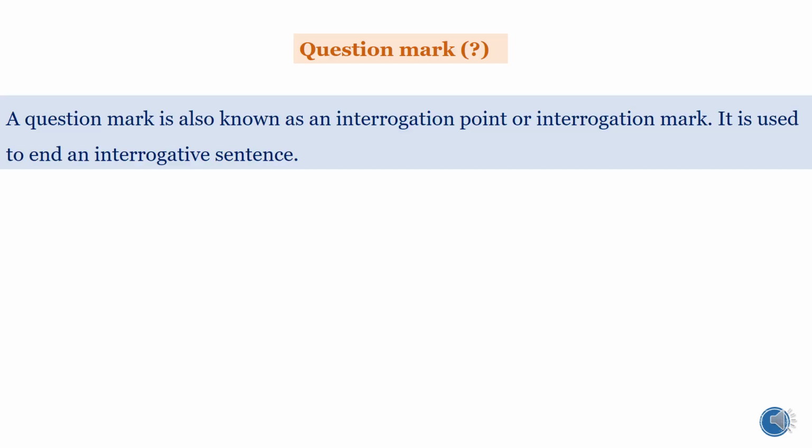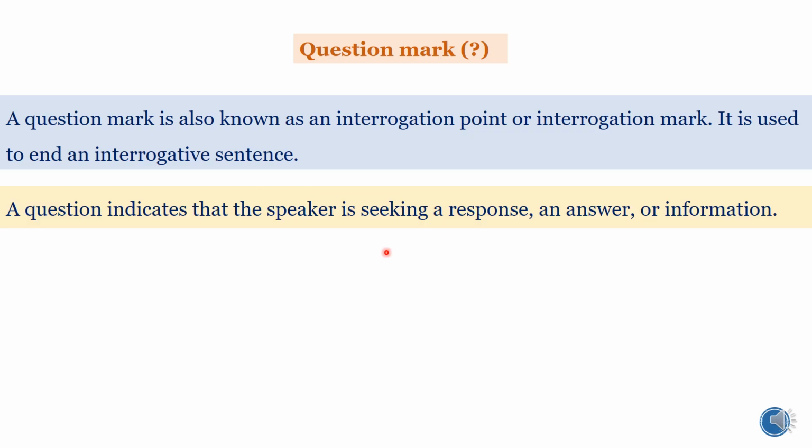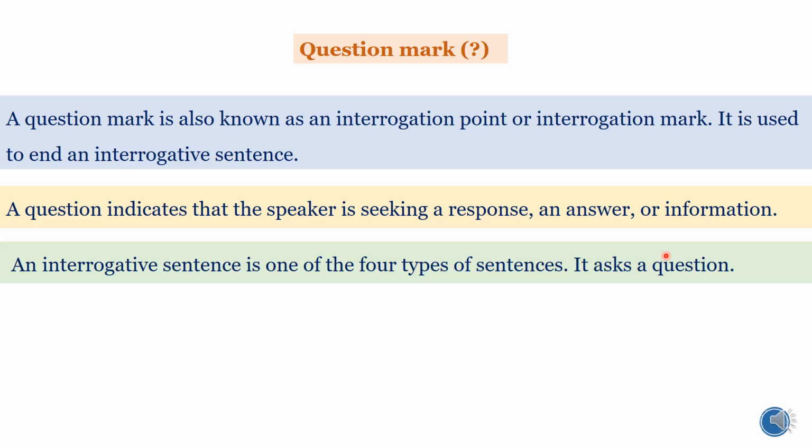So, a question mark is also known as an interrogation point or an interrogation mark. It is used to end an interrogative sentence. A question indicates that the speaker is seeking a response, an answer, or information. An interrogative sentence is one of the four types of sentences. What does it do? It asks a question.